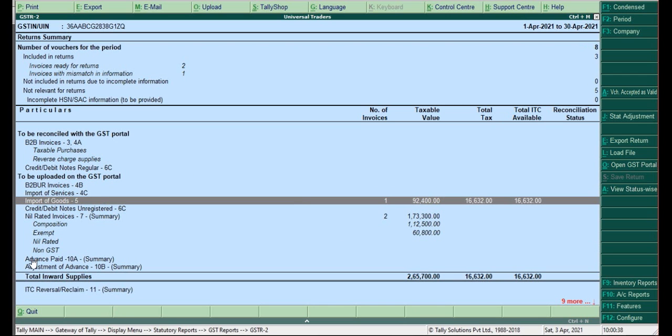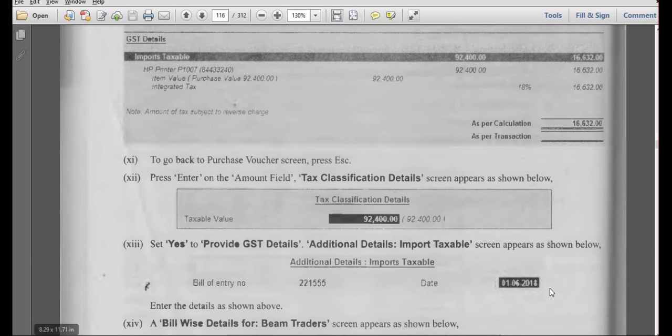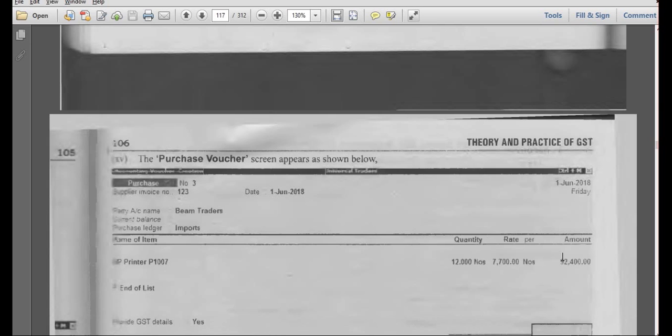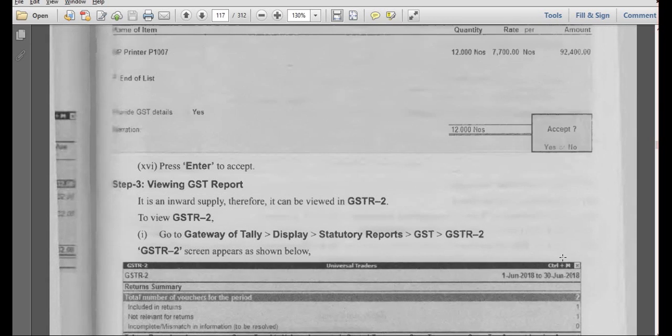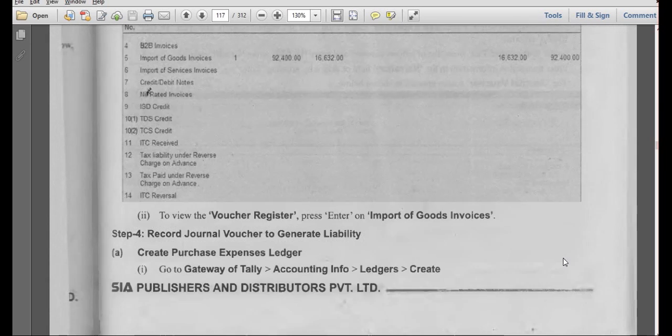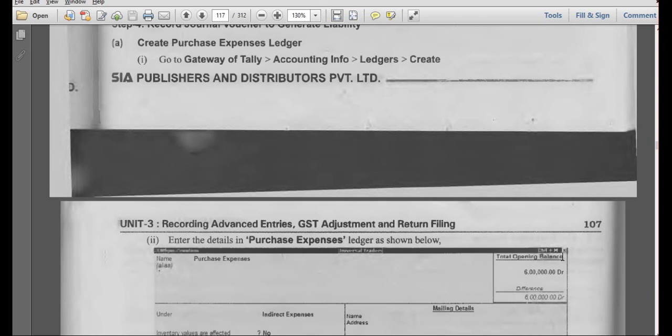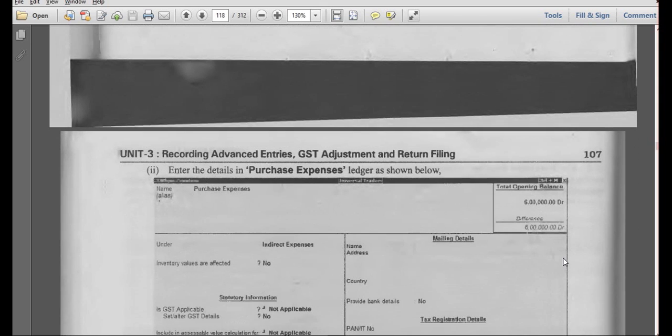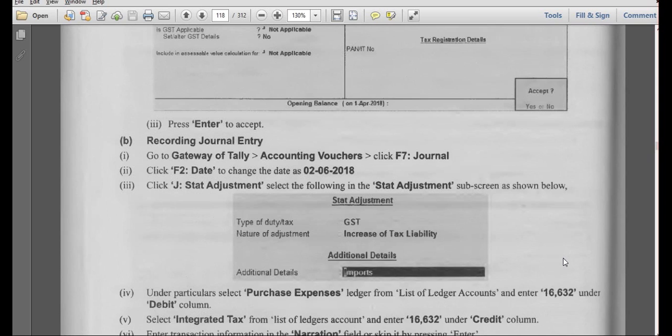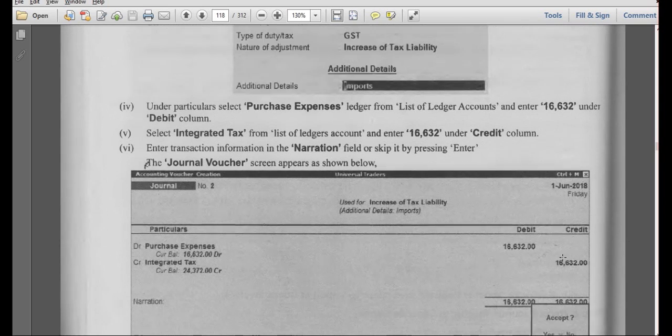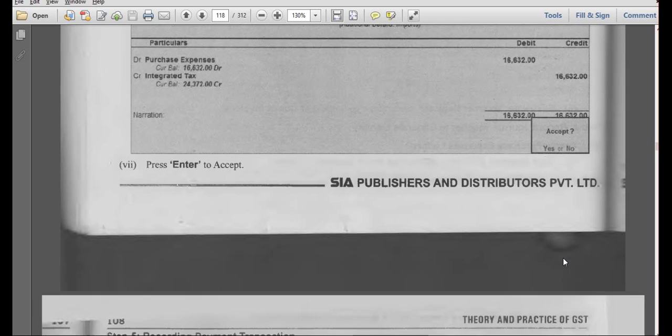Different types we have here. Is it okay? Clear?